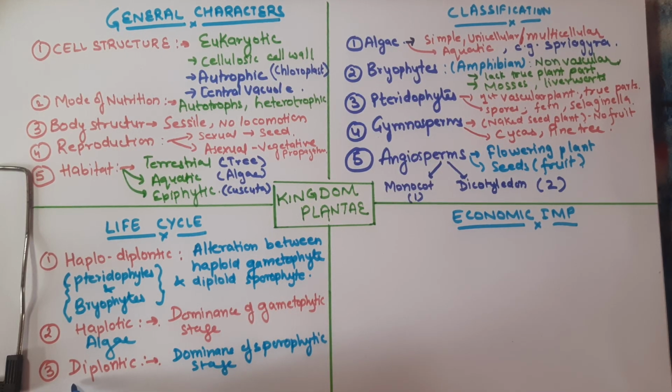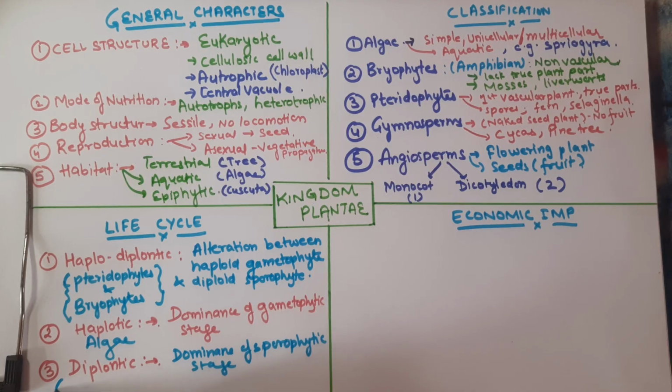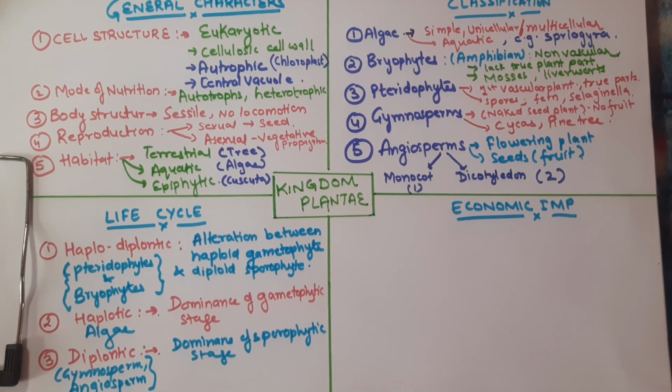Which species show this kind of life cycle? All the gymnosperms and angiosperms. Gymnosperms are tree species with a trunk and naked seeds, and the angiosperms are the flowering plants. So they display the diplontic life cycle.